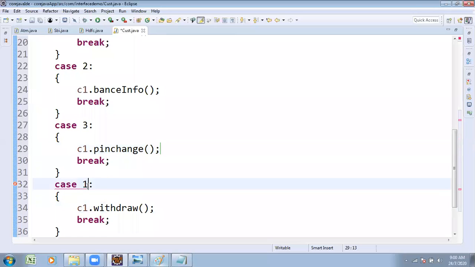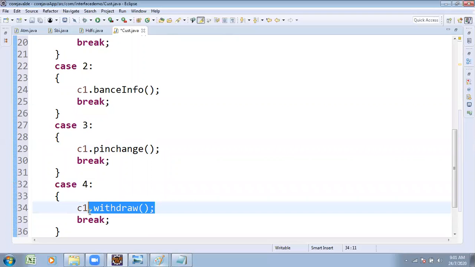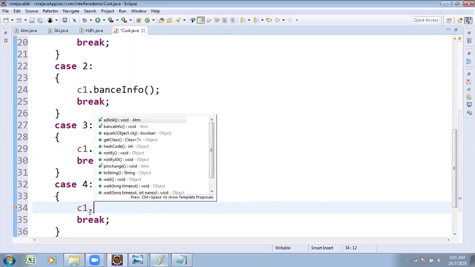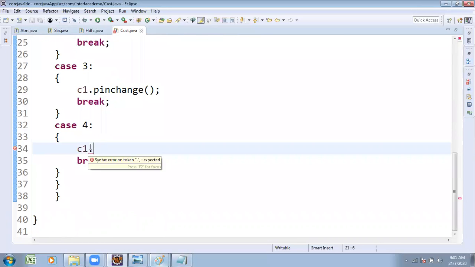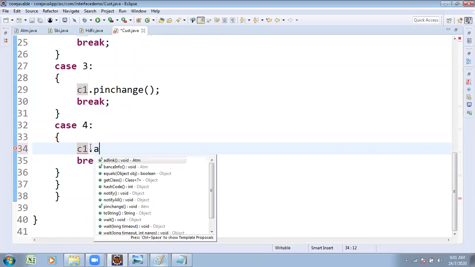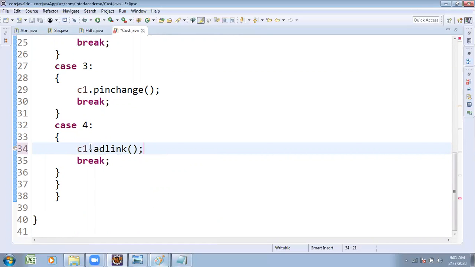Next, case 4, C1 dot, what is another thing we want to present? Last one, Aadhaar link. C1 dot Aadhaar link method. The remaining cases you can also write, including an exit method. We can write whatever logic you want. You can do the complete logic for that.